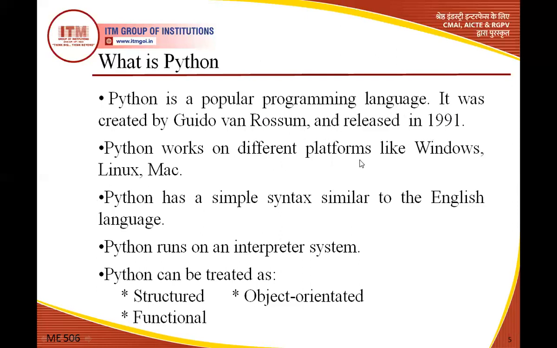Python works on different platforms. It means that on different operating systems you can work with Python. Like the Windows operating system, you can install Python and work on that. On the Linux operating system, you can also work on that. Mac operating system too. So on different operating systems, you can work with Python programming. That's why this is the most popular programming language.